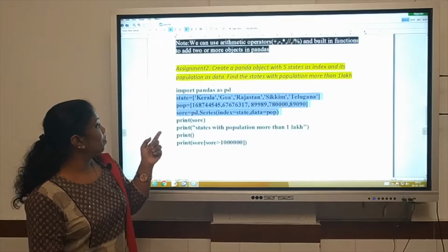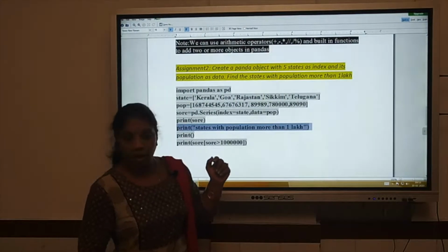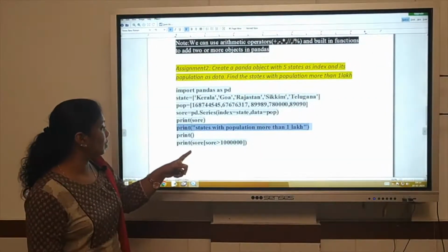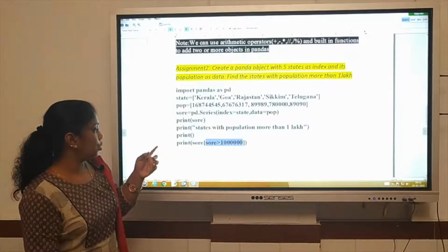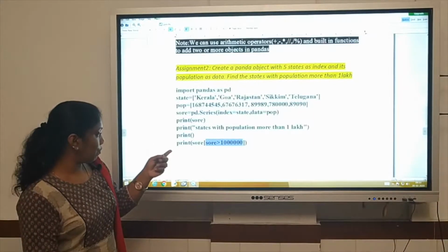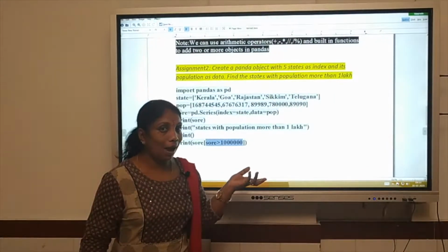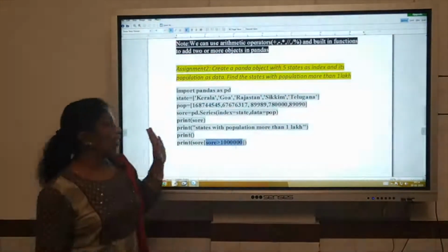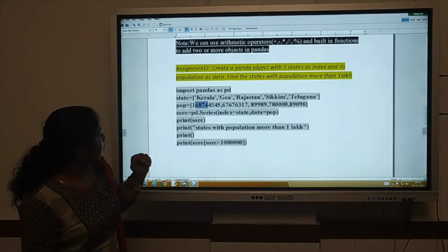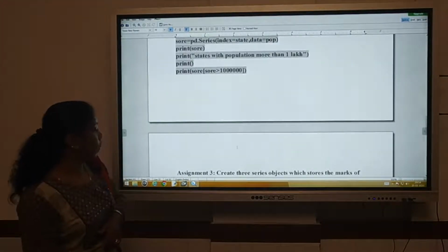So create your object SOR, and then to find the states with population more than 1 lakh, no if condition, nothing required. One statement: I have given the condition in the index, that is in our subscript section. SOR, where that is the name of your object, is going to extract the values from SOR itself, data values from SOR itself, which are greater than 1 lakh. So the answer will clearly give Kerala state's population and Goa's population, and all the other 3 are not satisfying the condition, so they won't be printed.